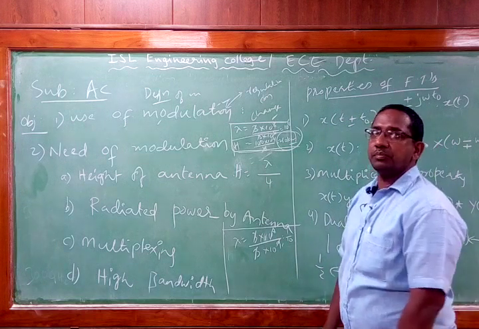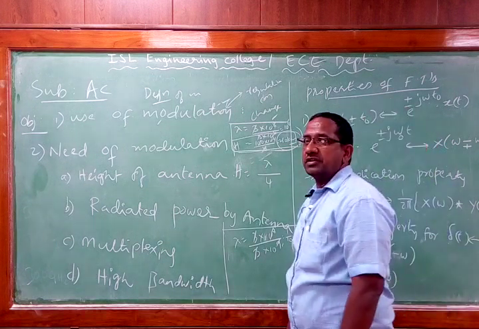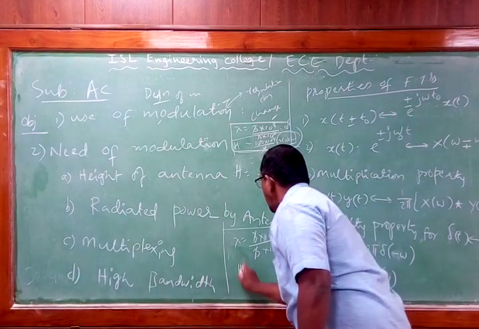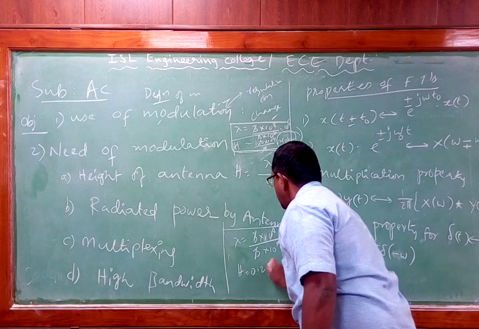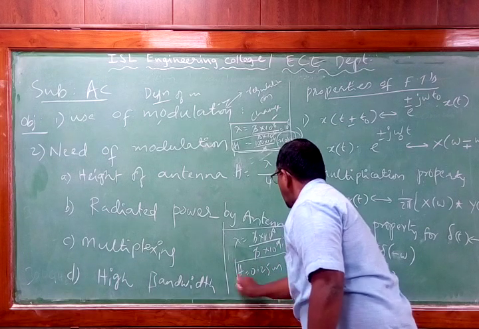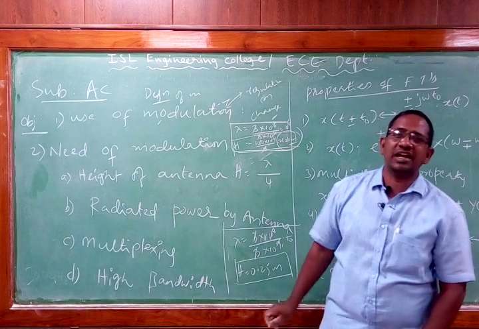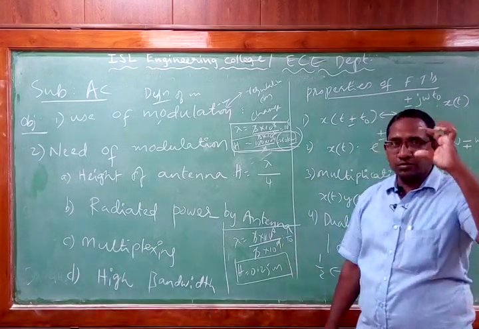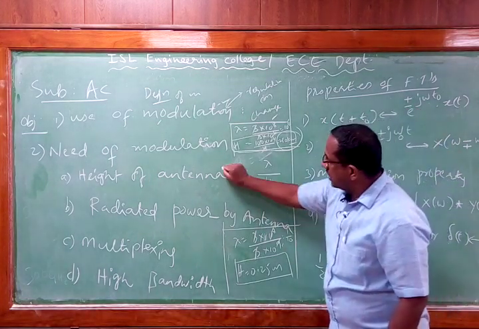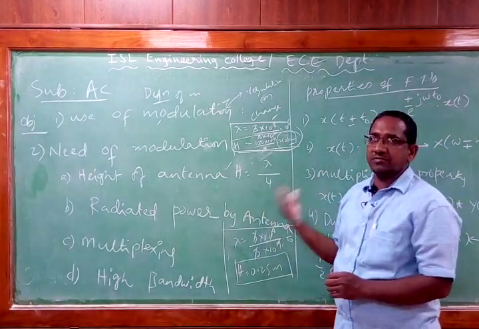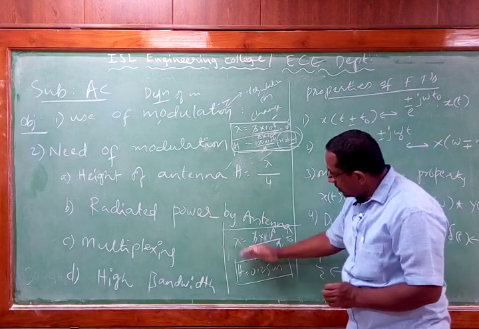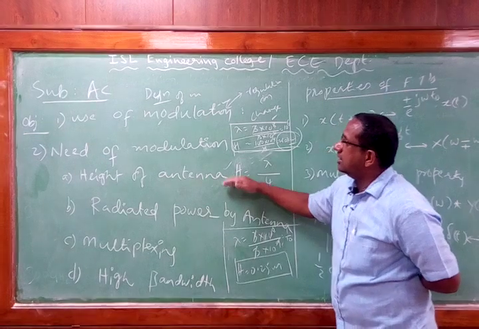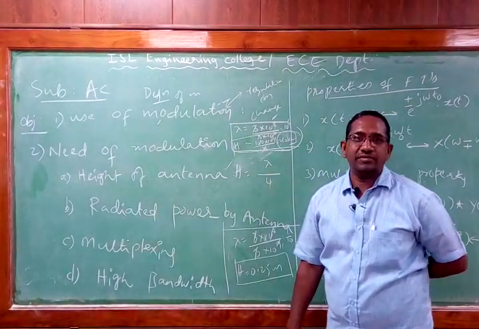So 1 by 10 means 0.1 meters. 0.1 meters by 4 means 0.25 meters. So the height of the antenna is equal to 0.25 meters. An antenna height of 0.25 meters is highly practicable. You can always consider a very small antenna. That means if you increase the frequency of the transmitted signal, you can reduce the height of the antenna. That means the height of the antenna is highly affected by the frequency range.